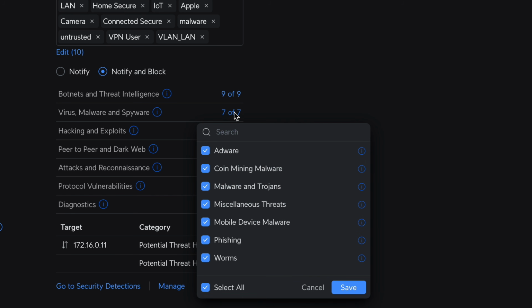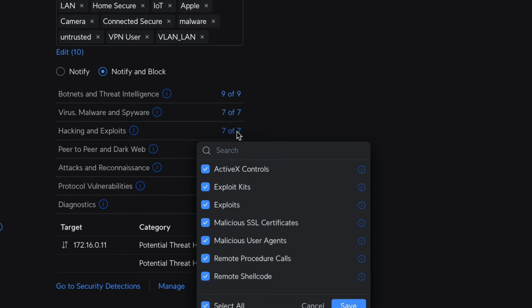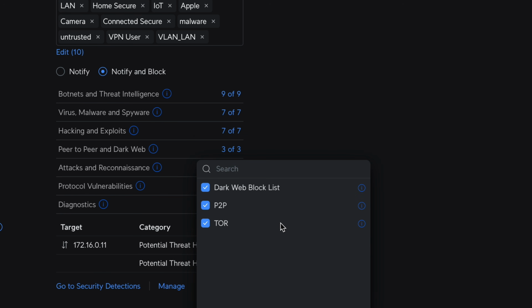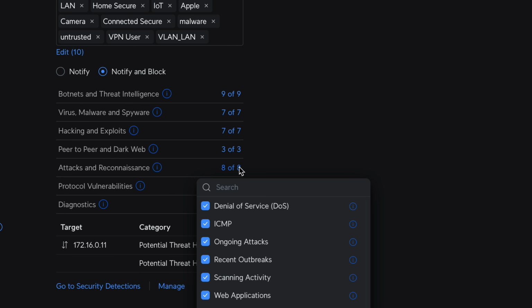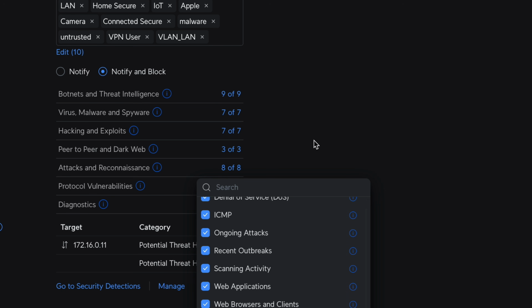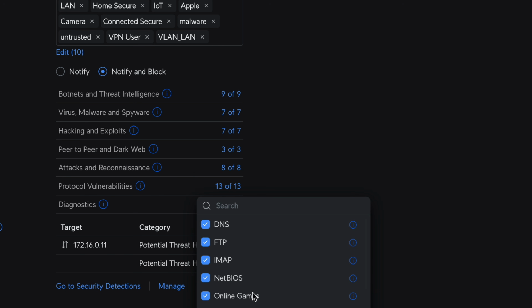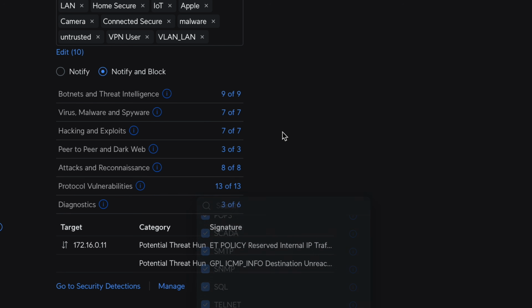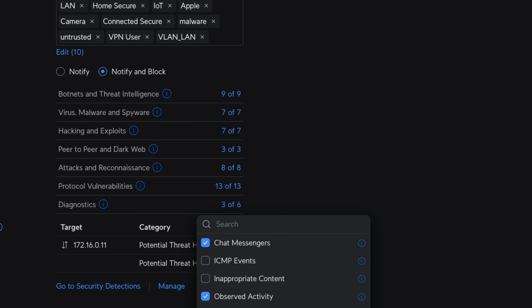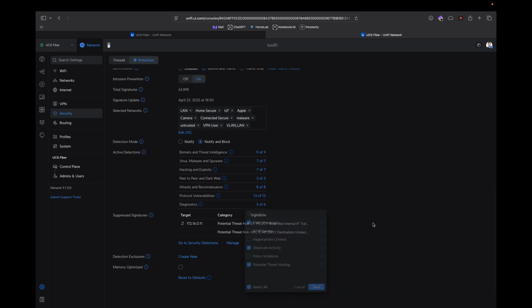So here we have quite a few more lists, as we can see, across several categories. We have everything related to viruses, botnets, threat intelligence, and hacking and all that. So I'll show you everything in detail. I admit that at first it really reduced my traffic, but afterward it stabilized very strangely, and we'll see that right after. I didn't activate everything in the diagnostics because I have a lot of false positives, a lot of actions that were actually traffic that was completely normal.